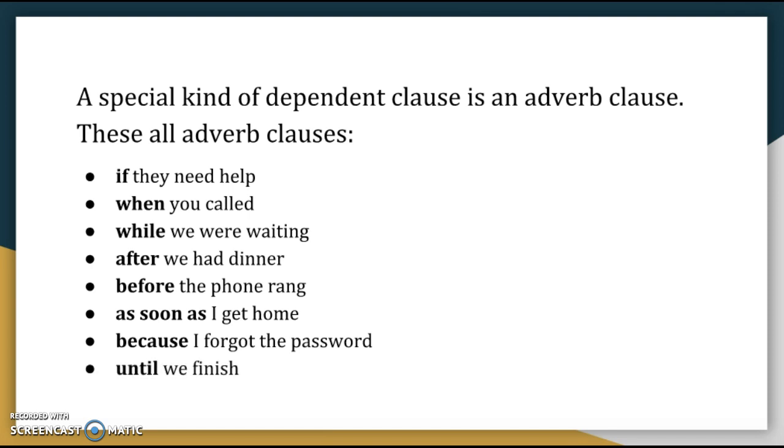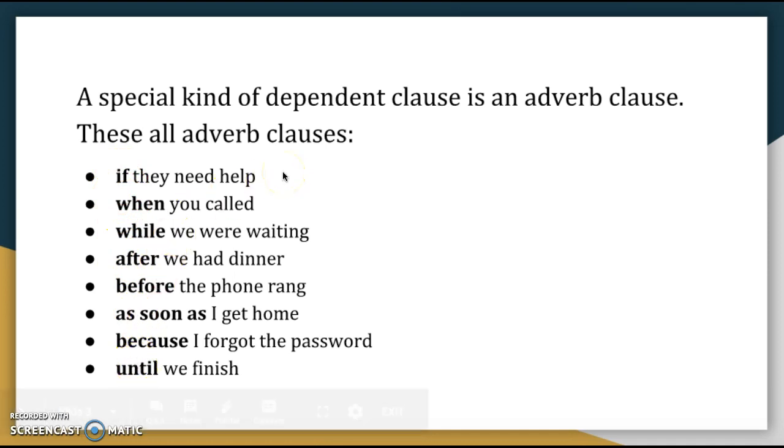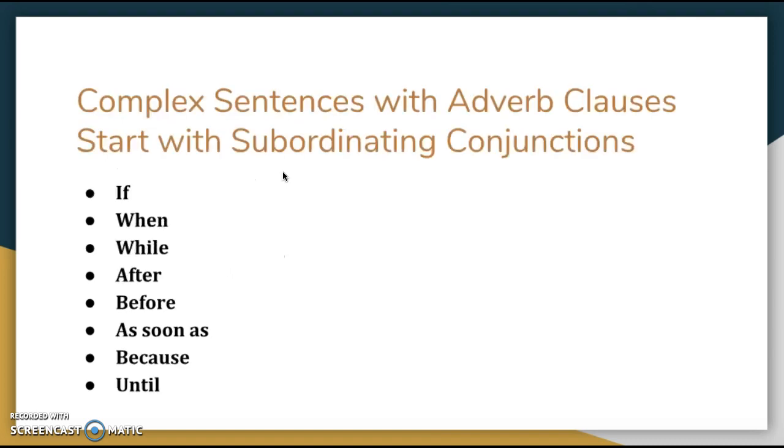So adverb clauses have subjects and verbs, but they also start with these special words at the beginning. If, when, while, after, before, as soon as, because, and until. There are more of these types of words, but we're going to start with just these. These are called subordinating conjunctions. Complex sentences with adverb clauses start with subordinating conjunctions.